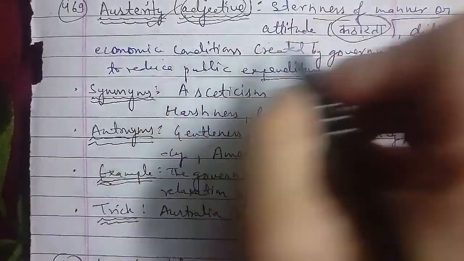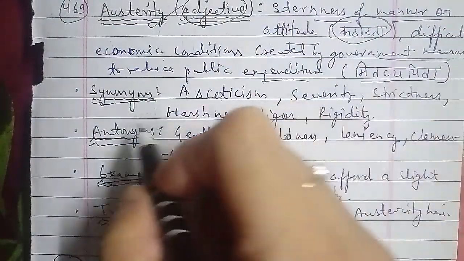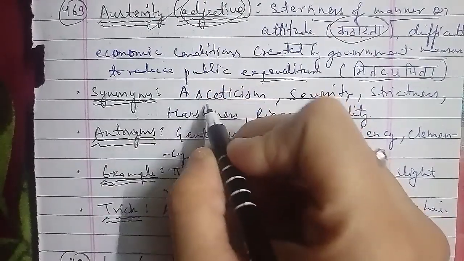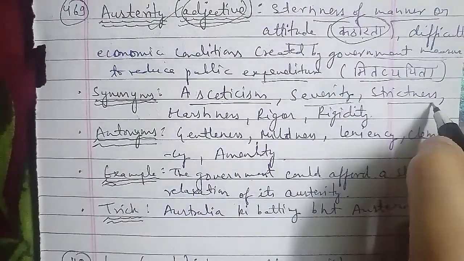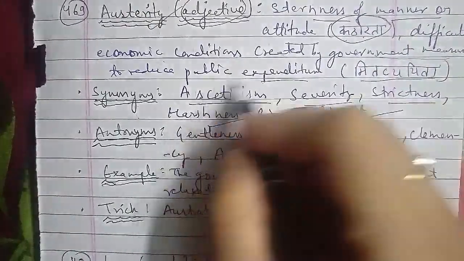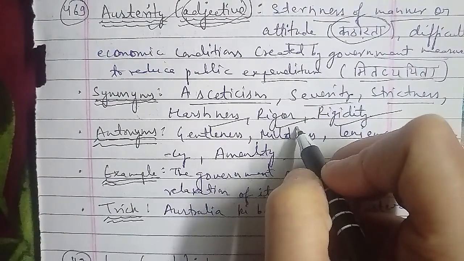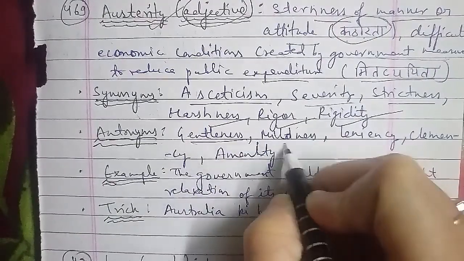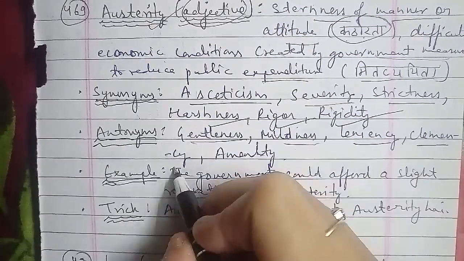Now moving on to the synonyms of austerity here. The austerity synonyms are asceticism, severity, strictness, harshness, rigor and rigidity. These were the synonyms of austerity here. We're talking about the antonyms of austerity here. The antonyms of austerity are gentleness, mildness, leniency, clemency and amity, that are antonyms of austerity here.